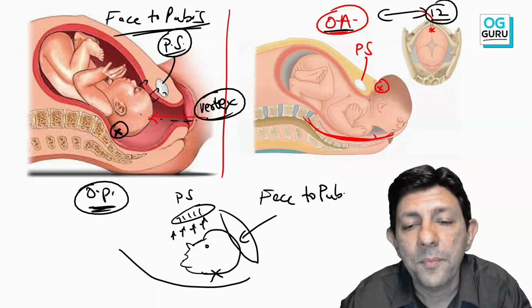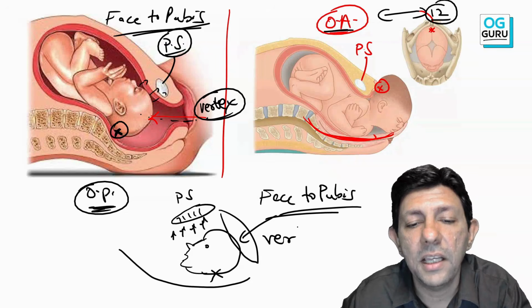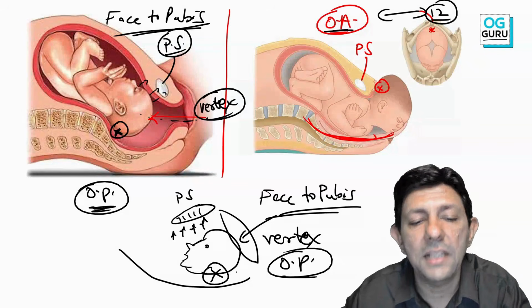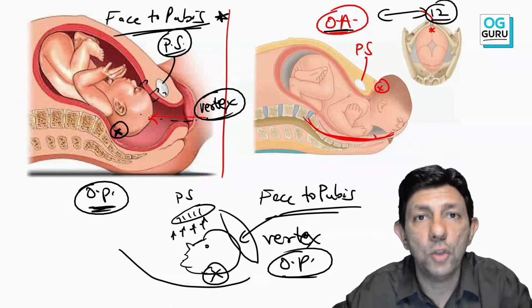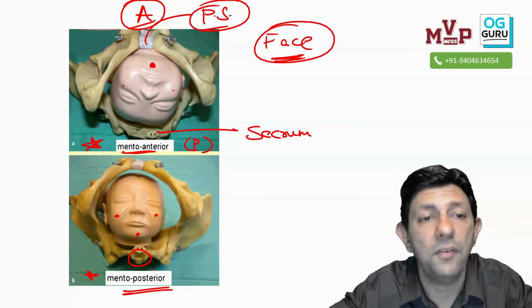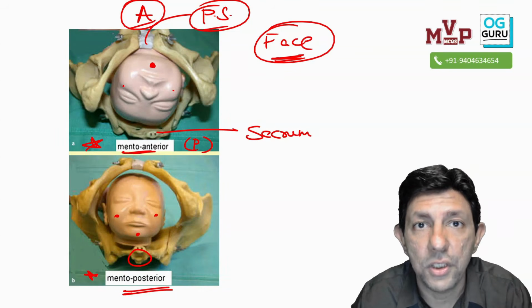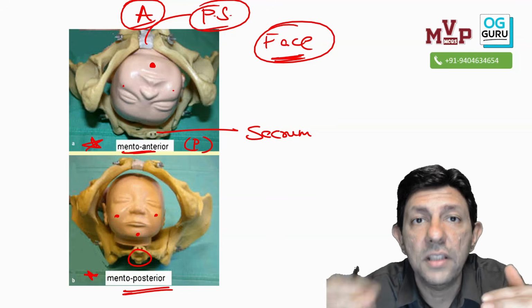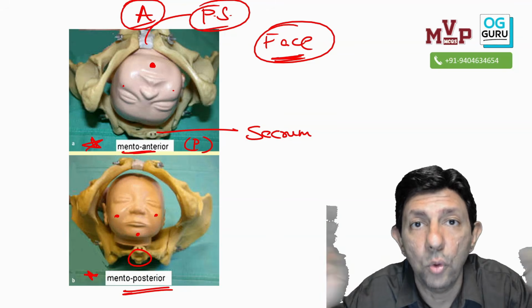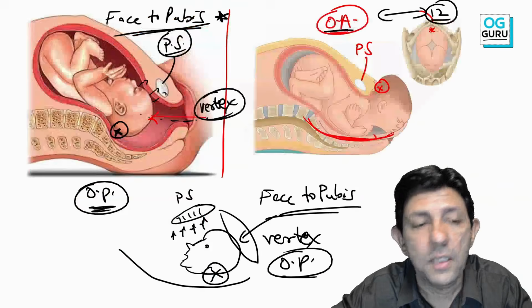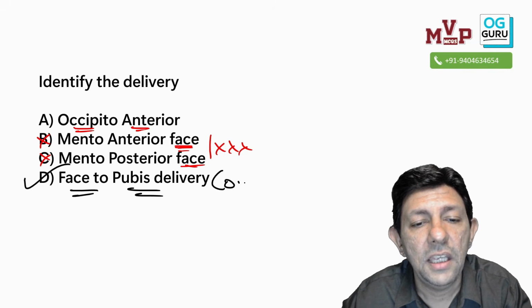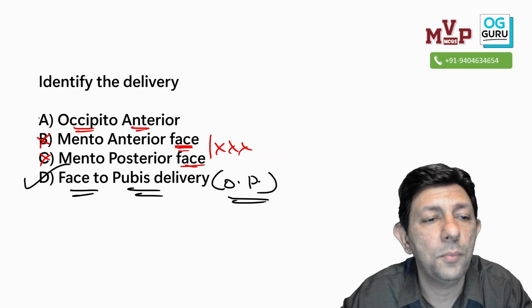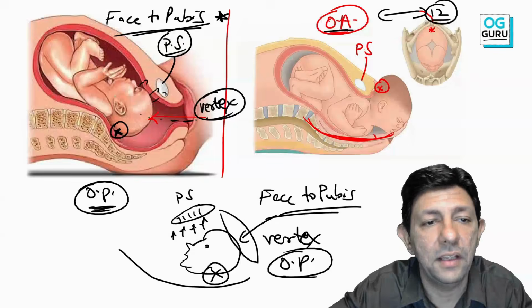Give a clap. Okay, just remember: vertex, it's a head delivery, vertex OP. Occiput at 6 o'clock, vaginal delivery, that is called face to pubis delivery. And this is completely different from face presentation and face delivery. Many students do not know this difference even after the internship is over and the exam is over. I hope you will get it correct. So the answer to this MCQ, identify the delivery, is face to pubis delivery, which takes place in occipito posterior. Is it clear to all of you?